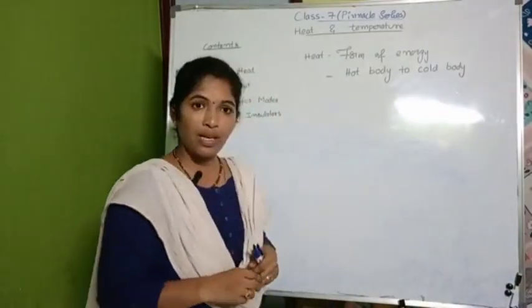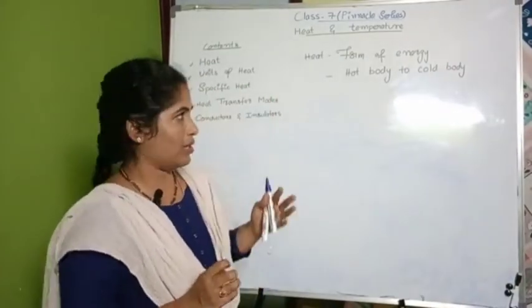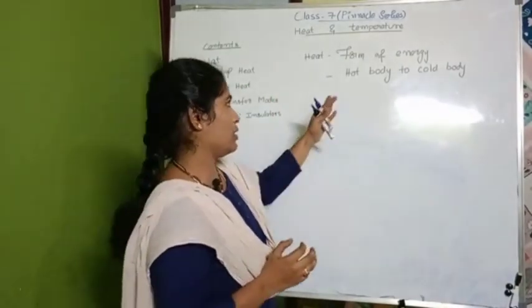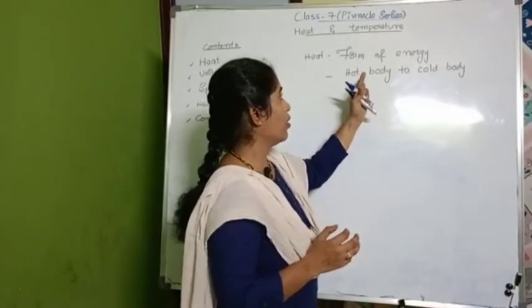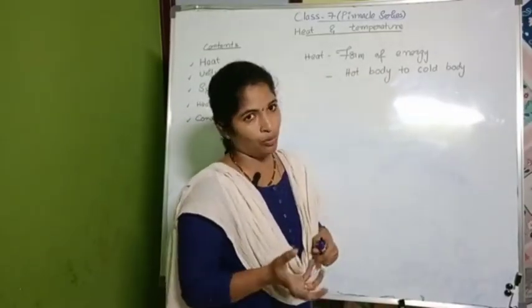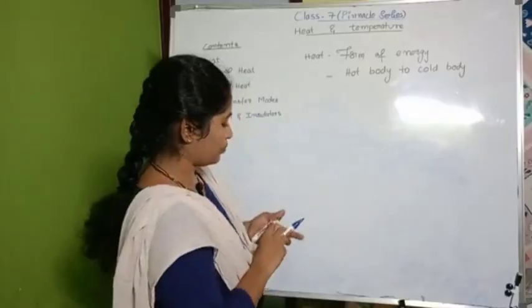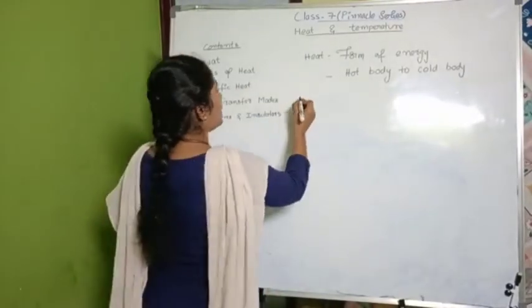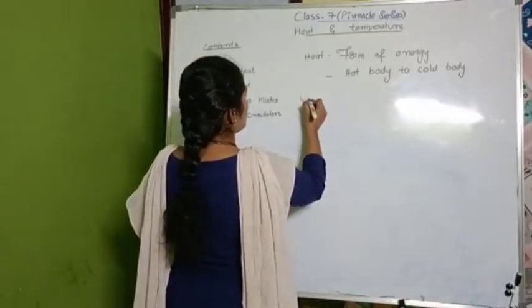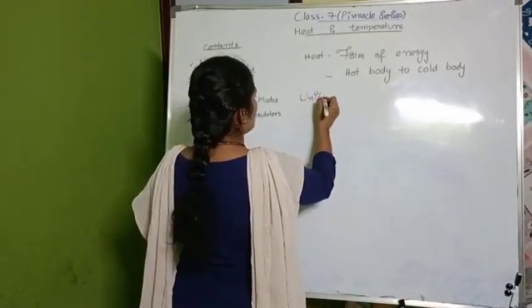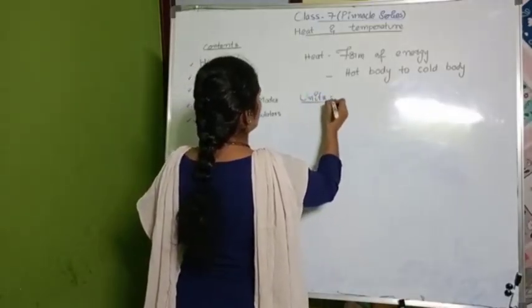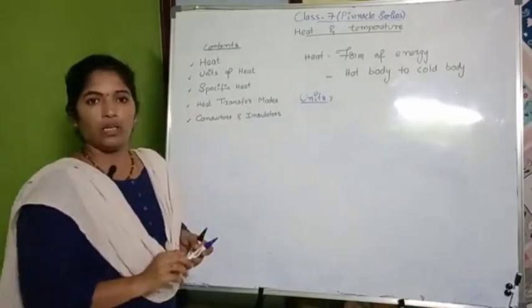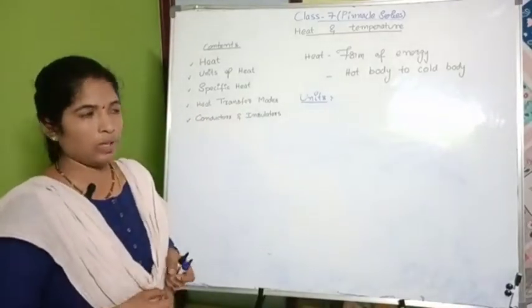So now you understand what is heat. It is a form of energy, and heat is always transferred from a hot body to a cold body. And you know the reason why now. Next, we'll move to the units. In physics, a numerical value alone will not give any meaning. We need to represent the units, right?